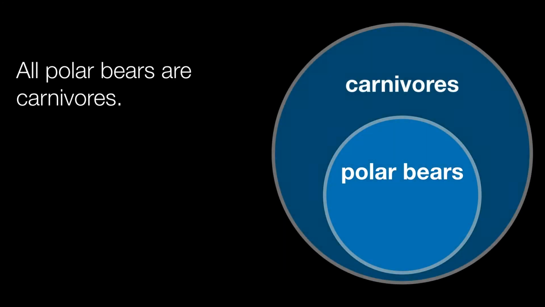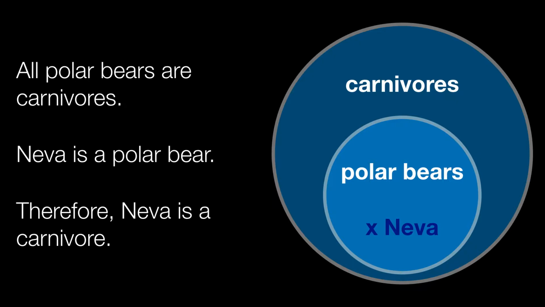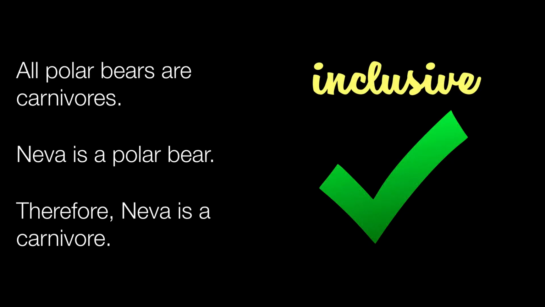Let's jump right in. We know that all polar bears are carnivores. Niva from the Columbus Zoo is a polar bear. Therefore, Niva is a carnivore. This argument is valid. We say this is valid and an inclusive valid argument because the word "all" indicates a global condition or description.